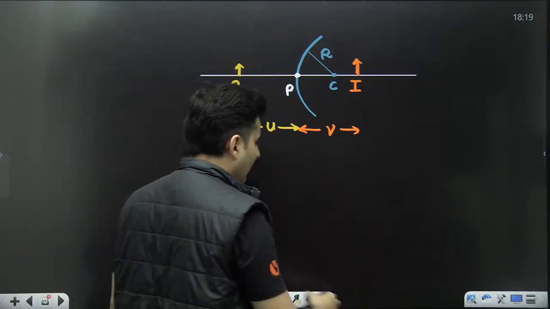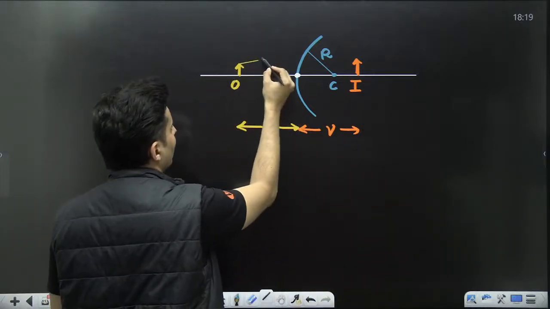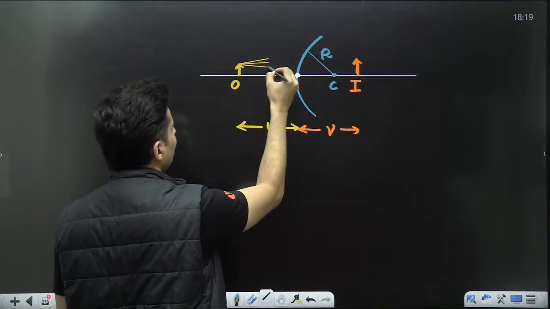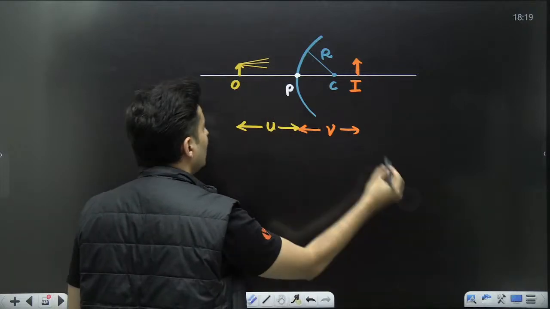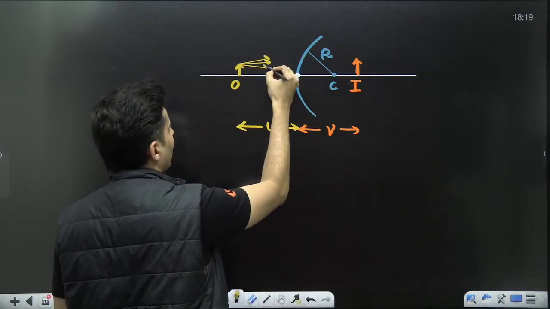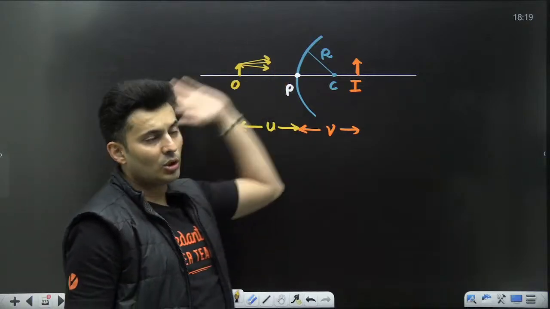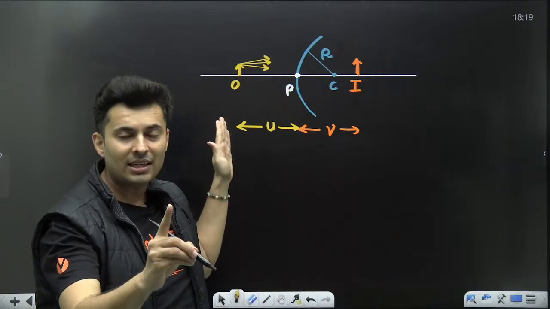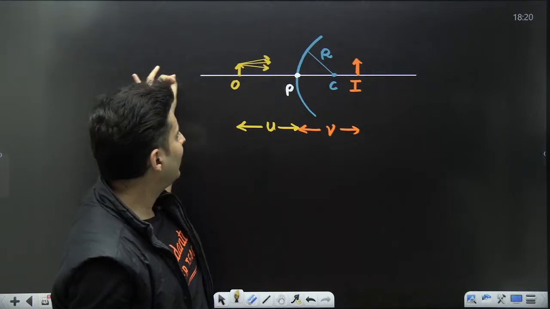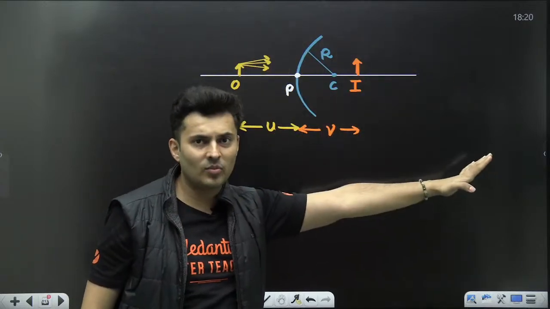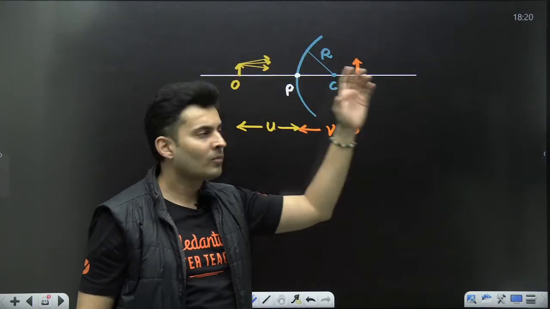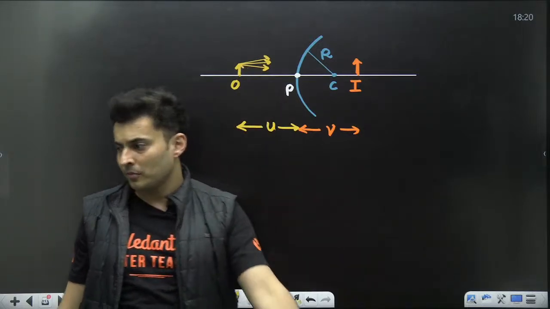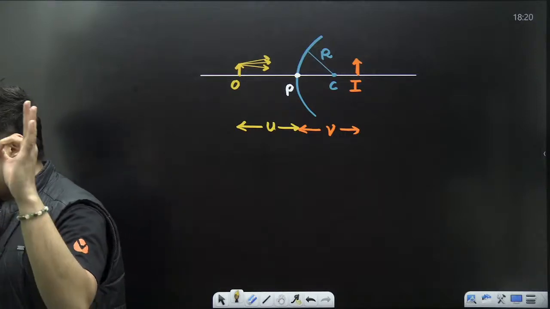If you see the rays which are coming out from the object, they are going in this particular direction. So my dear students, if the rays are going towards the right side, that means this side will be positive, this side will be negative. That's the rule of sign convention. Wherever the incident rays go, that side is positive, the other side becomes negative. So quickly think and tell me, is the object distance positive or negative? In the chat box.